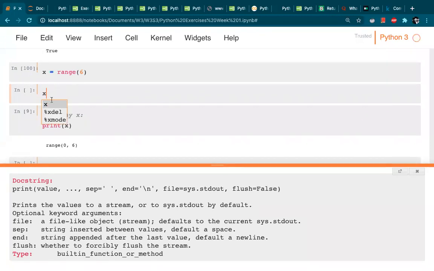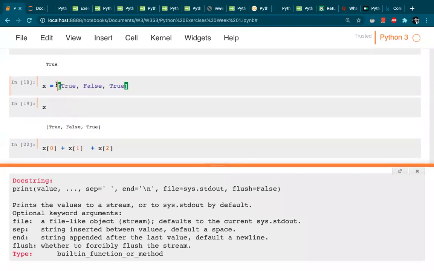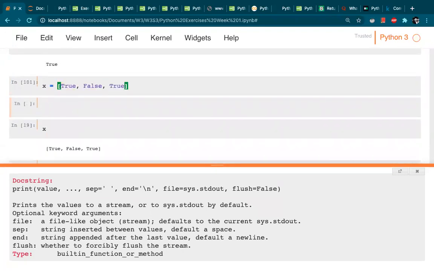Or let's say I give this range, x equal to this, and I press tab here. Python starts giving certain suggestions, like count, index, start, step, stop. Similarly, let's say I define this list. If I do dot, it will give different operations of a list, like append, clear, copy, count, all of these.